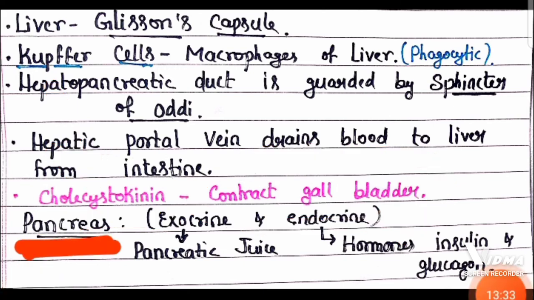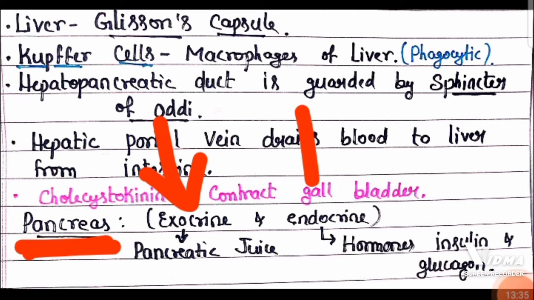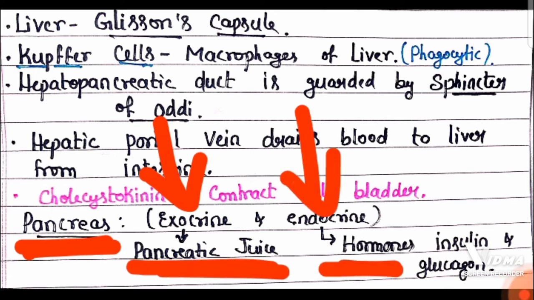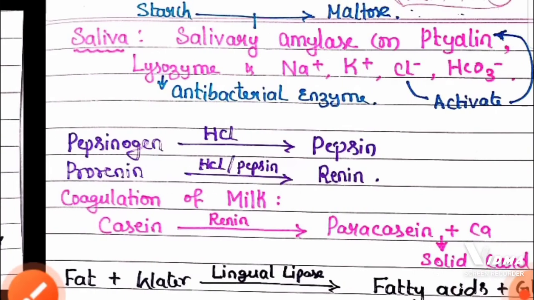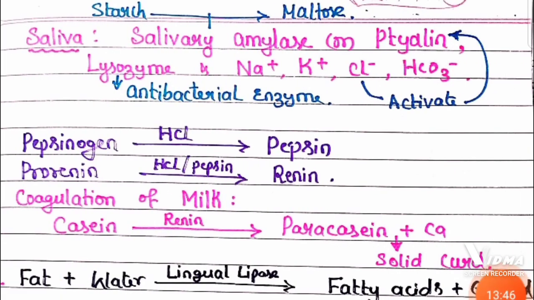And next is about the pancreas, which has both the exocrine and endocrine part. Exocrine produces pancreatic juice, whereas the endocrine part produces two hormones called insulin and glucagon. That's why the pancreas is considered as a dual gland.